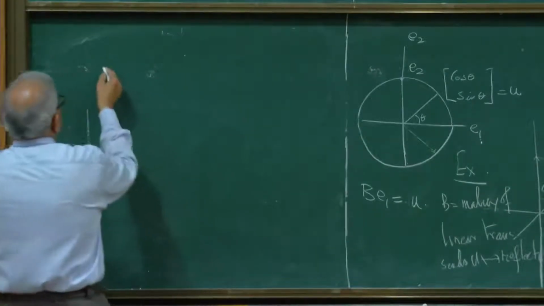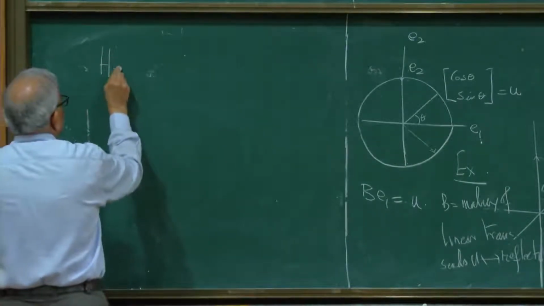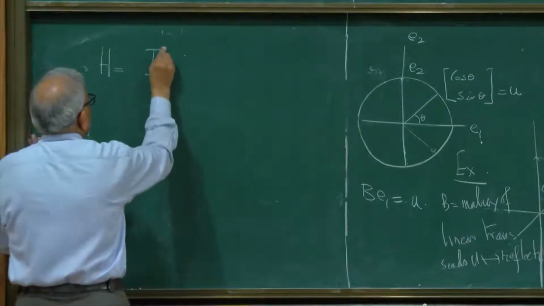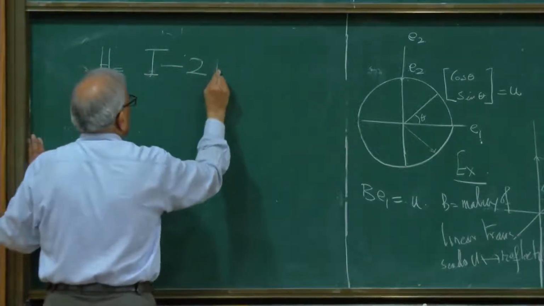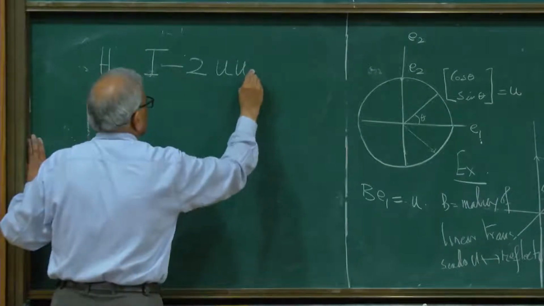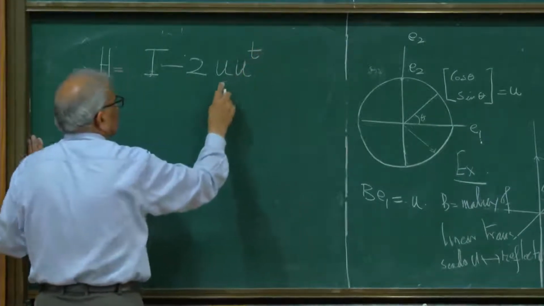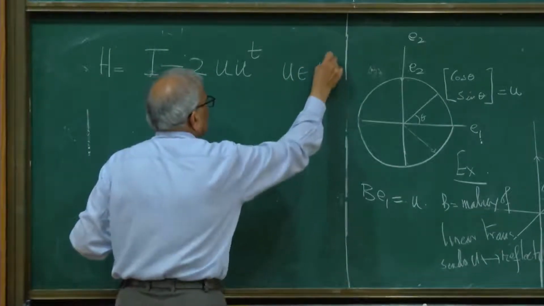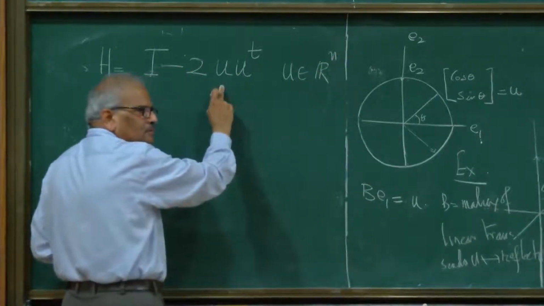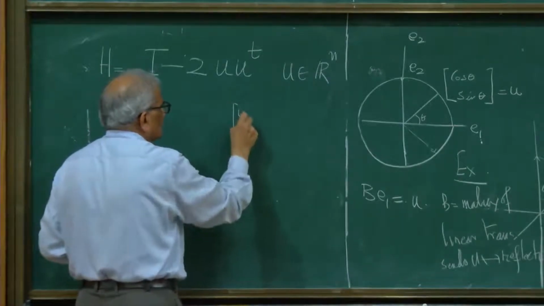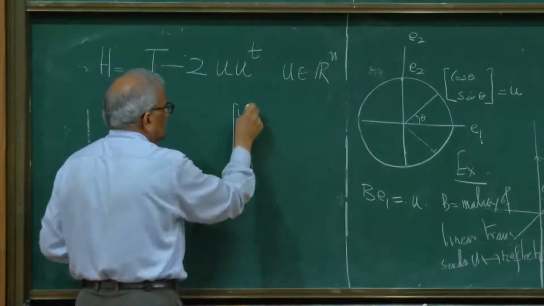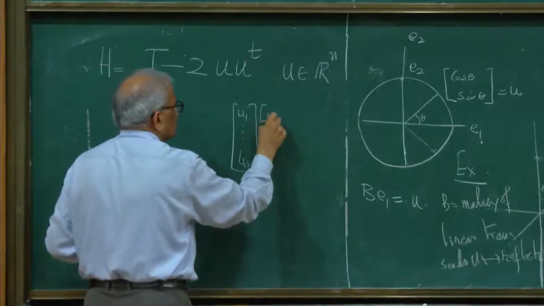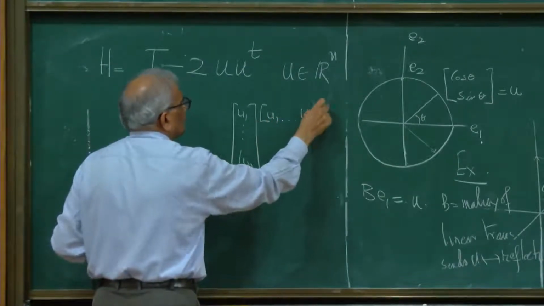So let us look at the matrix H to be I minus 2 u u transpose. This u lives inside R^n, and it's a column vector. I multiply it by its transpose, a row vector (u1, ..., un).